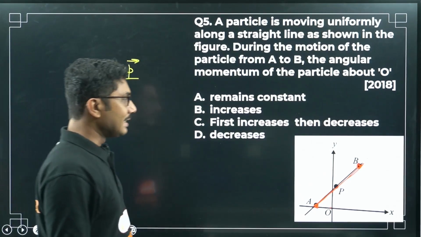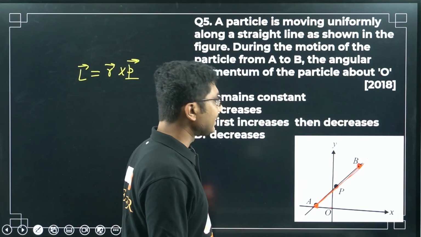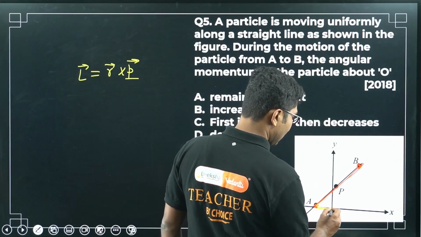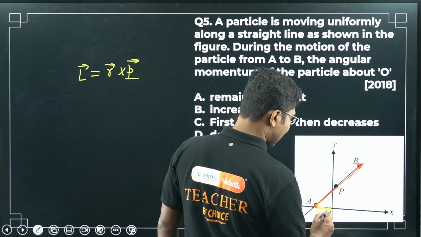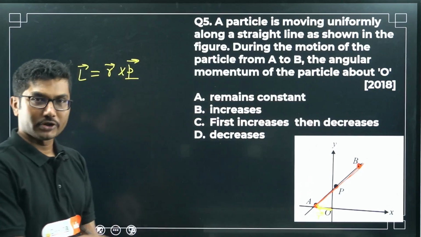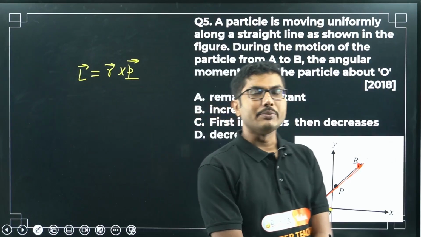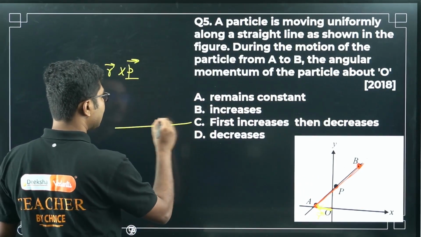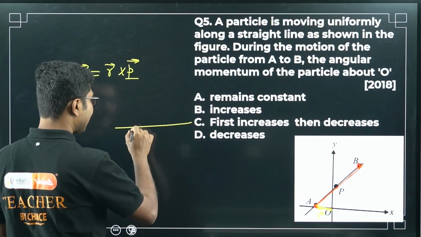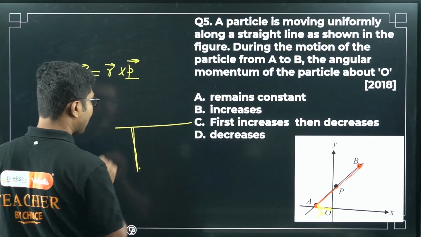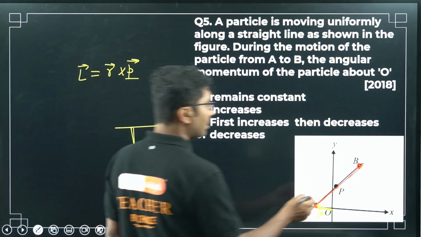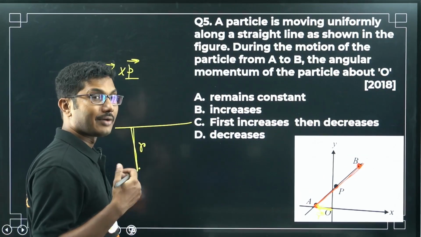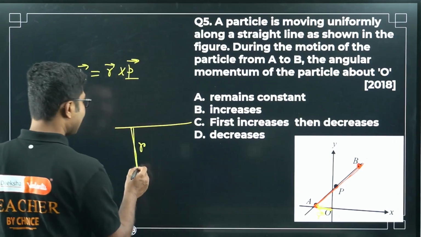Now what about this R? What is this R? Is it the position vector? First of all, this is not the position vector. R is basically this distance, this vector. R is not the position vector, it is the perpendicular distance between the point and the line through which the object is moving. If the object is moving in this line and our point is here, then we will only consider this distance. This is the perpendicular distance. We draw a perpendicular to the line of motion, and whatever distance it is will be our R. So in this case R is constant, R is not changing.